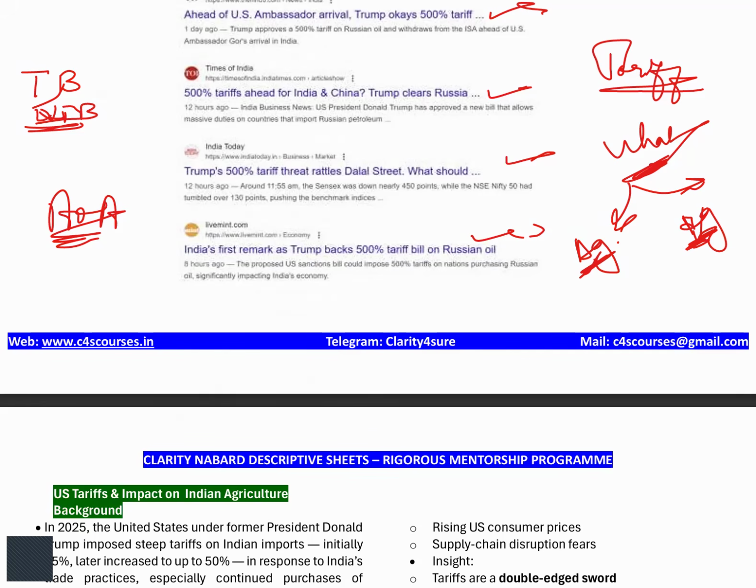And then what India should do to minimize the impact upon its agriculture sector. So three things you should know. First, start with what this tariff is all about and why it is being imposed. The next is the sector-specific impact, which sector it is impacting. The third thing is how it is impacting overall Indian agriculture and what we should do to mitigate the effect of the ongoing Trump tariff issues.